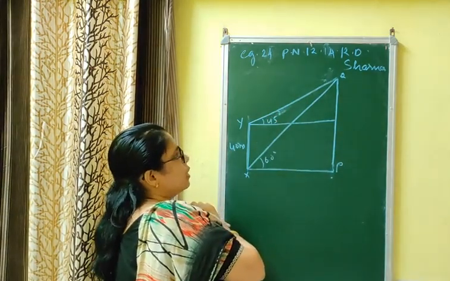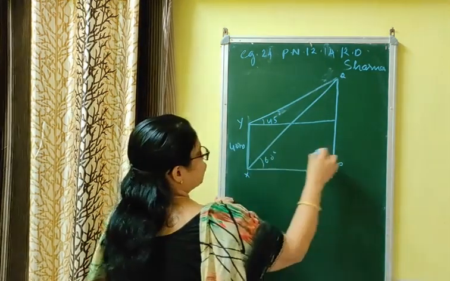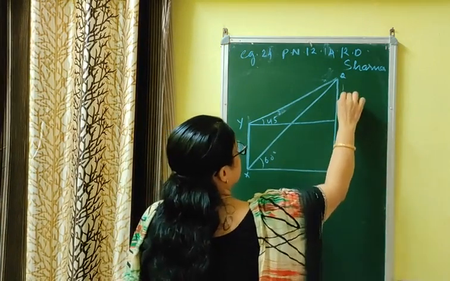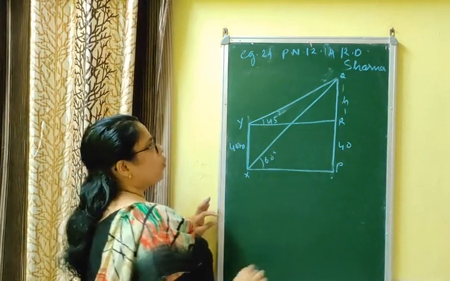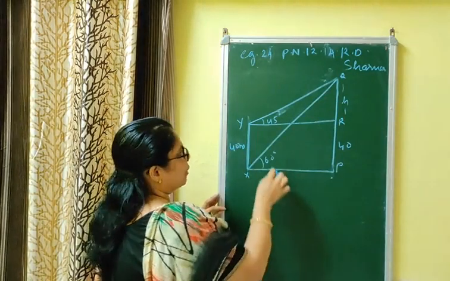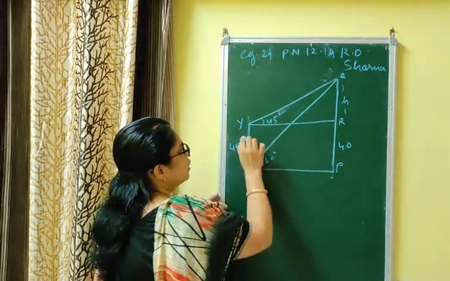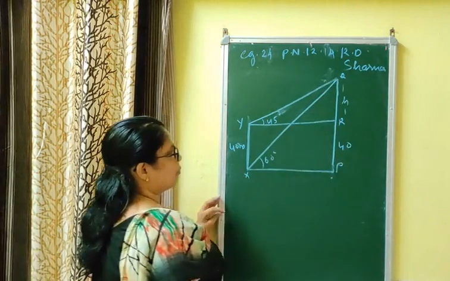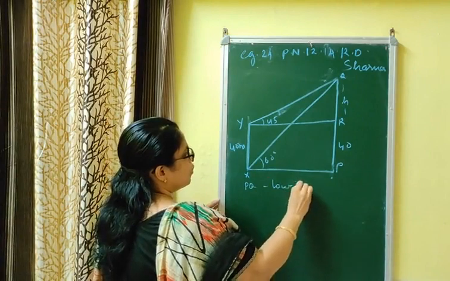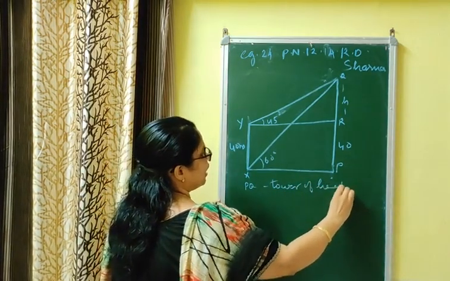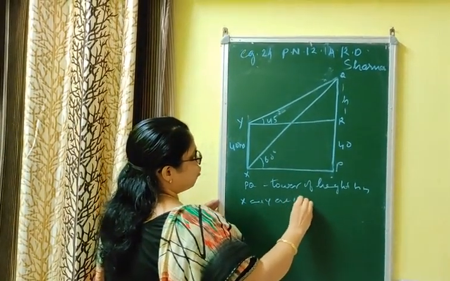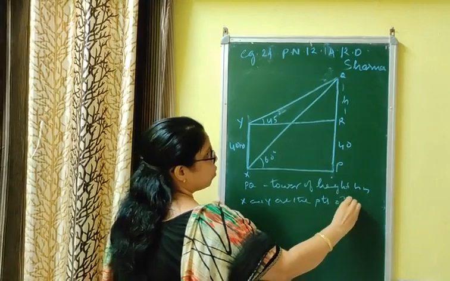You are asked to find the height of the tower. Since XY is equal to 40, this is again 40, let this be r and this height can be taken as h. So you have to find h and add 40 to it. Draw the question in proportion; due to lack of space I drew it a little differently. Make this a little smaller and h a little bigger. Now what will we write? Let PQ be the tower of height h meter, and X and Y are the points of observation.